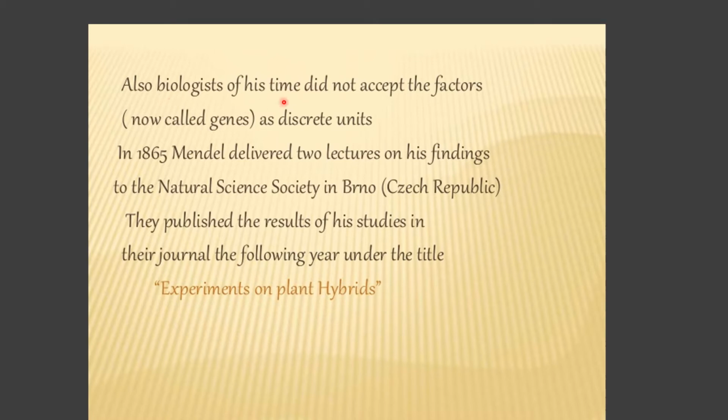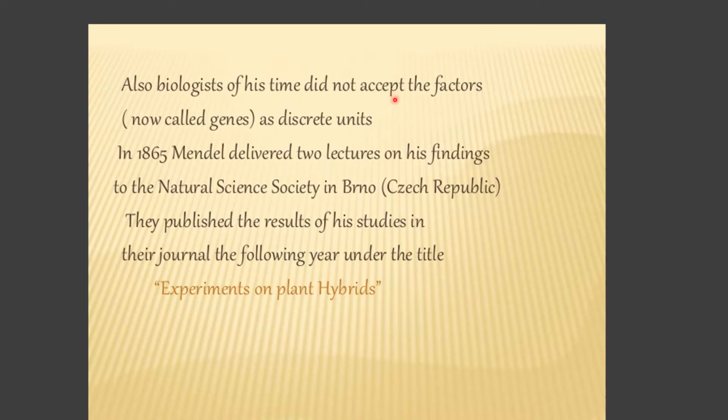Also, biologists of his time did not accept the factors, now called genes, as discrete units. He said there is some substance or factor transmitted from one generation to the other, which he called a factor or discrete unit.